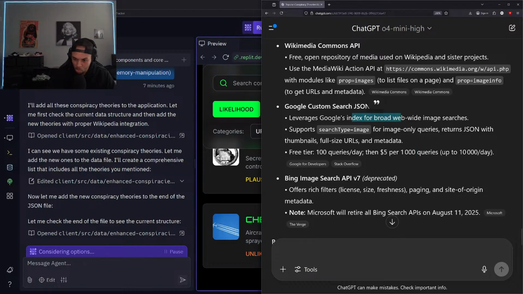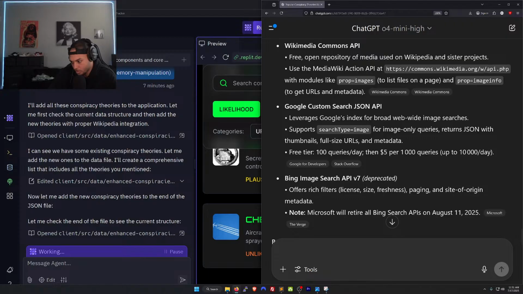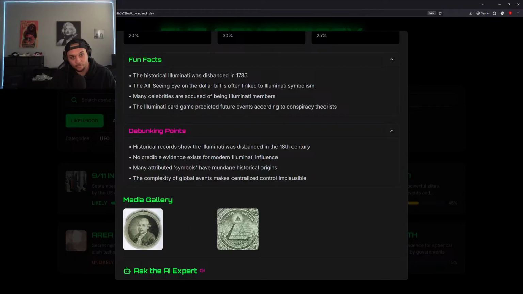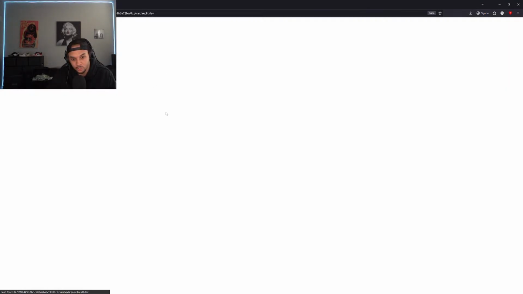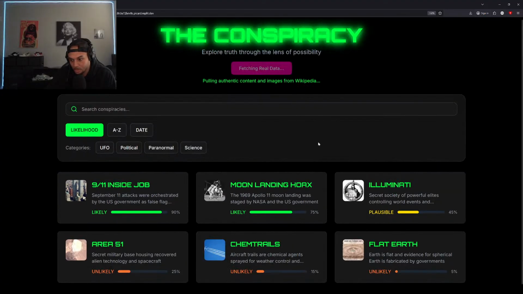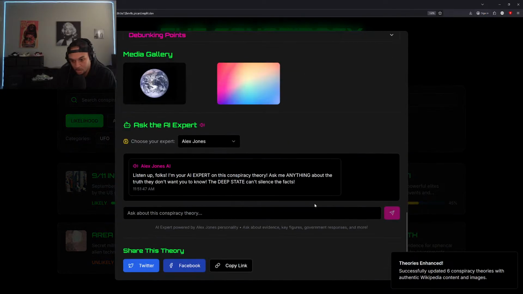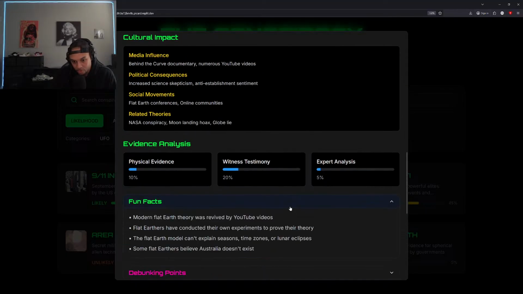All right. So Google has an API we could use as well. I feel like there should be more image APIs that we can use, but we can try Wikimedia for sure. And we are only 50 minutes into this app. It's looking pretty decent for 50 minutes. Looking pretty decent for 50 minutes into the project for sure. All right. Still loading up, but let's see. Let's get that enhanced. All right. So this image is, yeah, this is bad. We need those images updated for sure.